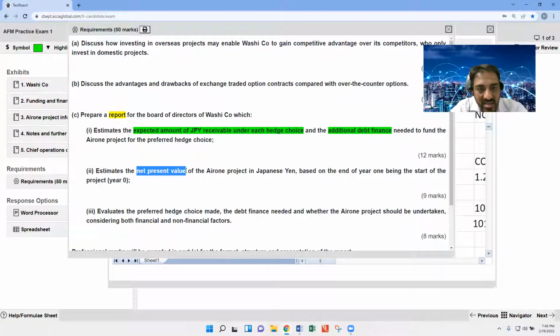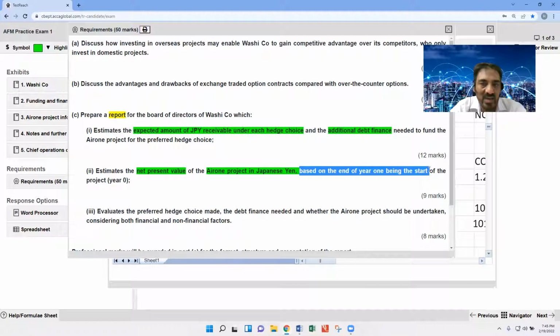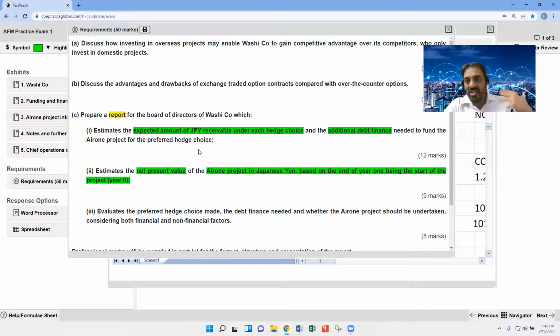Now the point is to estimate the NPV for the A1 project in Japanese yen, assuming the end of year one is the start of year 0, meaning after 1 year we will assume that's year 0, and then finally work out the report. So this part of the session is about concluding this question part, specifically C, and then discussing how to make the report accordingly.